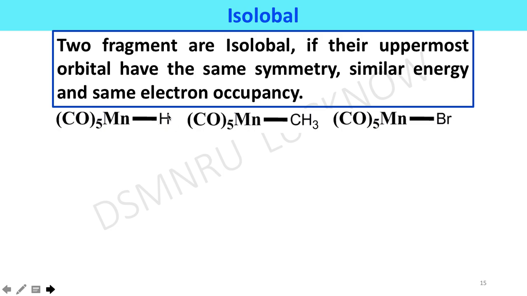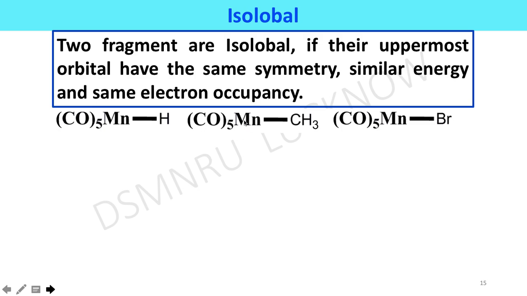Similarly, the hydrogen atom also shares one orbital, one electron with the manganese pentacarbonyl fragment to give a manganese hydrogen bond. Both fragments have the same number of orbitals with the same number of electrons, so these are isolobal to each other.